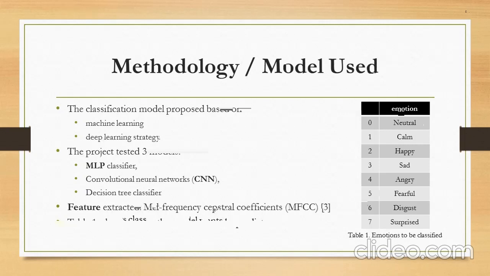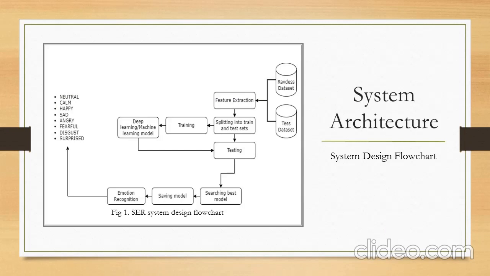Here is the system architecture of our model. This shows that the features were extracted from both datasets, that is RAVDESS and TESS. Then these features were split into train and test datasets. The training data was passed to the deep learning and machine learning models to get trained, and then both the test and train datasets were evaluated to search for the best model.